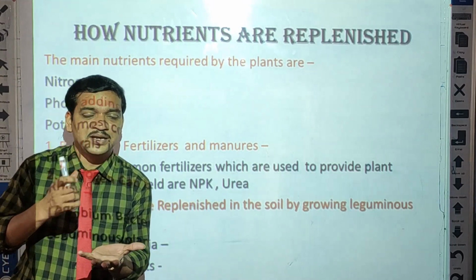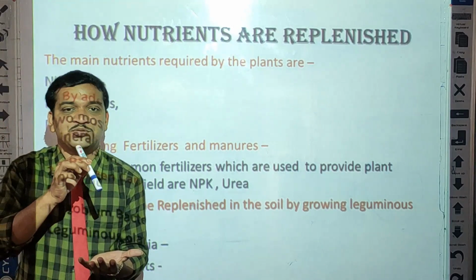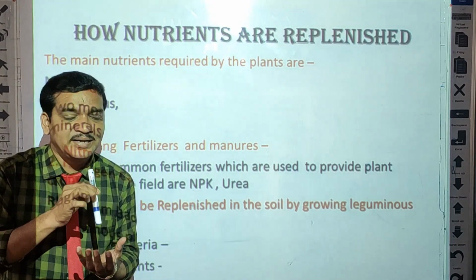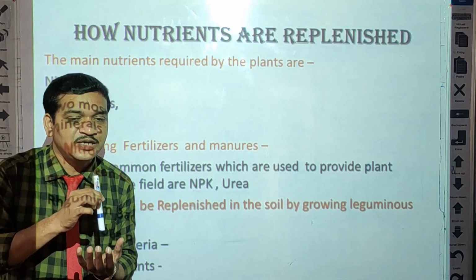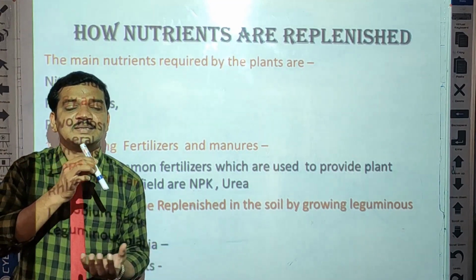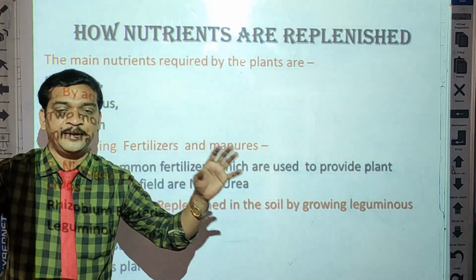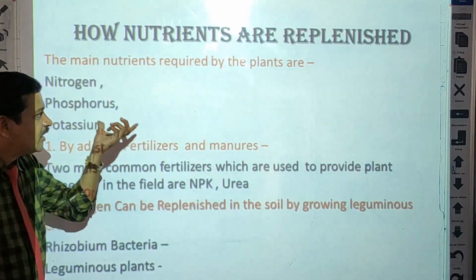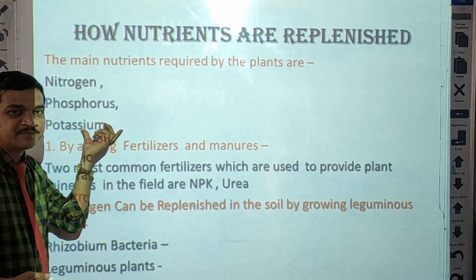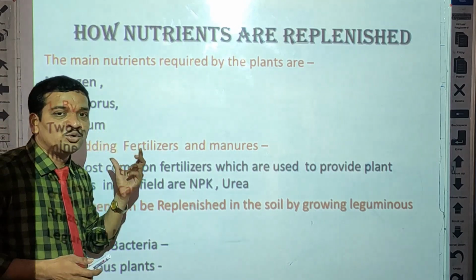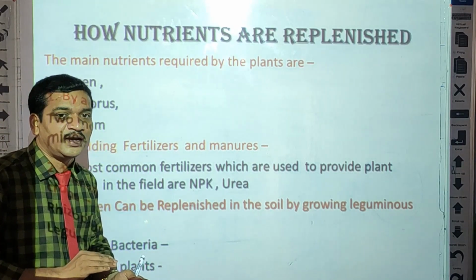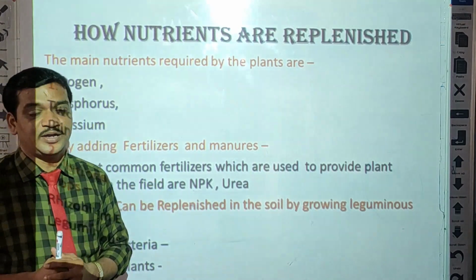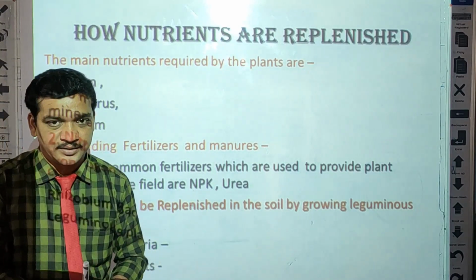Suppose one glass of milk is there, and with the help of a straw you are sucking the milk. So what will happen? One time will come, at that time you are going to finish the whole milk inside the glass and the glass becomes empty. Yes or no? Same way, crops utilize the nutrients, and that's why day by day the nutrients become less in the soil. So how to replenish those nutrients? How to add those nutrients in the soil?